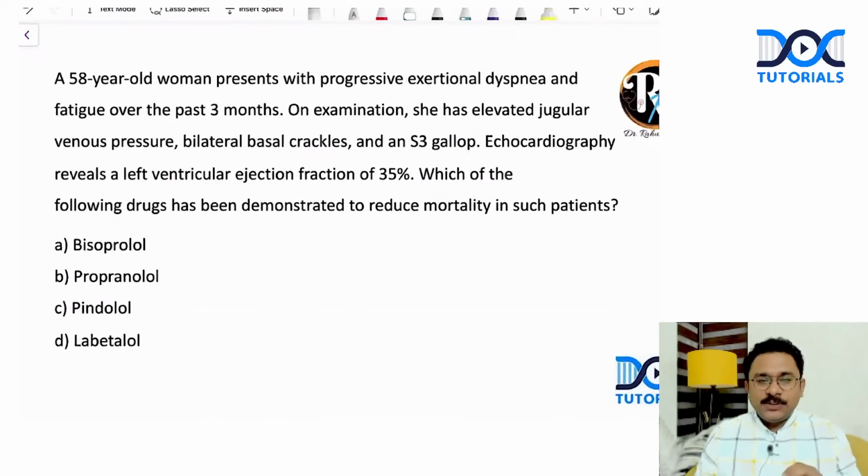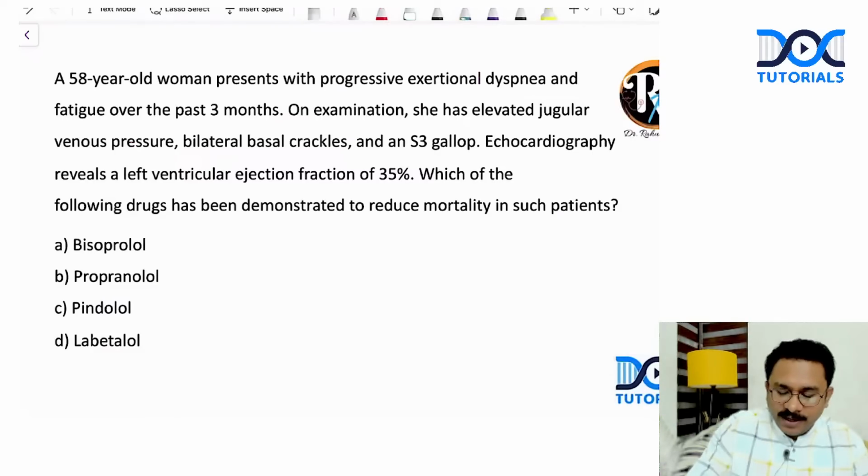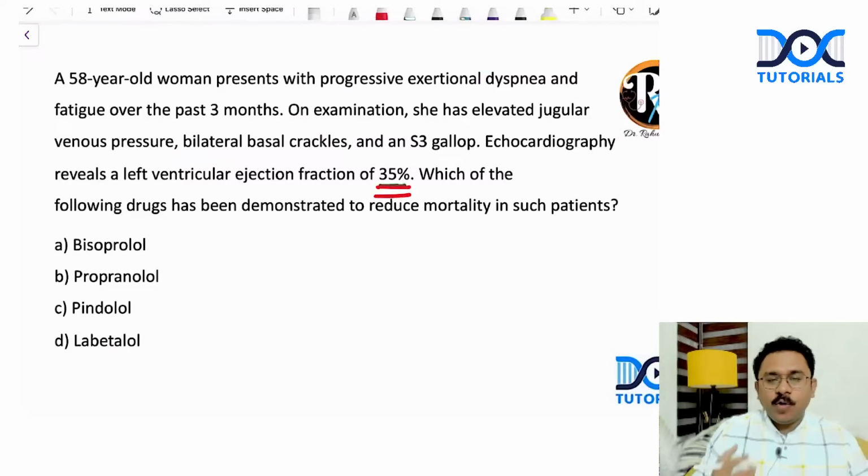A 58-year-old woman presents with progressive exertional dyspnea and fatigue over the past 3 months. On examination, she has elevated JVP, bibasal crackles, and S3 gallop. Echocardiography reveals a left ventricular ejection fraction of 35%. Very, very important. 35%. Which of the following drugs has been demonstrated to reduce the mortality in such patients?